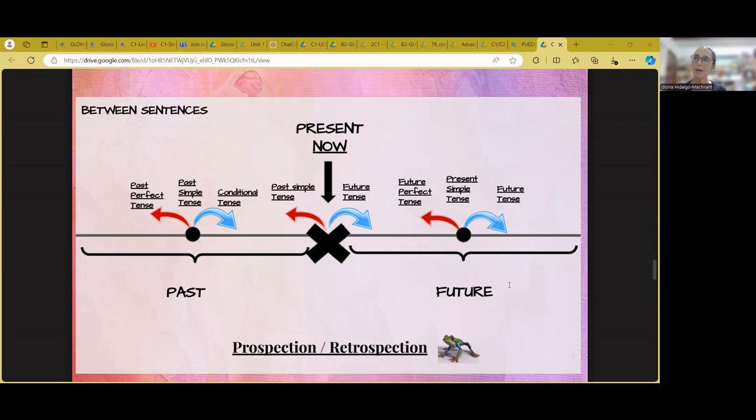So what do we do? Very simple. When we want to establish this prospection, retrospection in the future, the time of reference being future, the tense we will use for that time of reference will be present simple. Once we use the present simple as the future reference of time, we can jump to a further future, which is will plus bare infinitive.